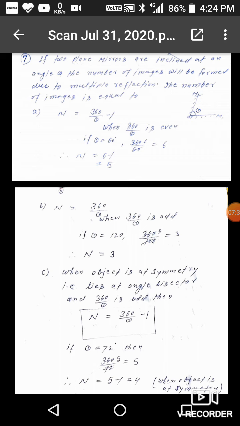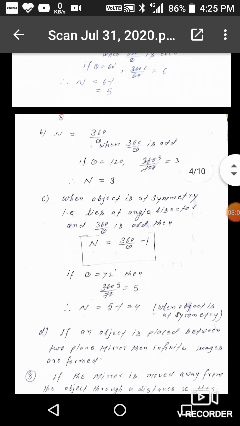Now the third case, when the object is at symmetry, that is, lies at the angle bisector, and 360 by theta is odd, then n is equal to 360 by theta minus 1. So if the object is placed at the angle bisector, or it is at symmetry, then 360 by theta minus 1 will show the number of images if 360 by theta is odd.